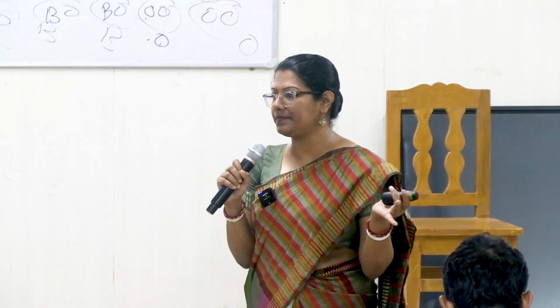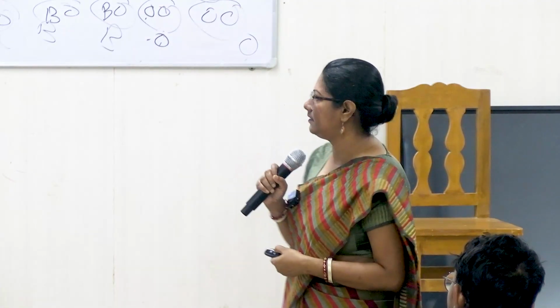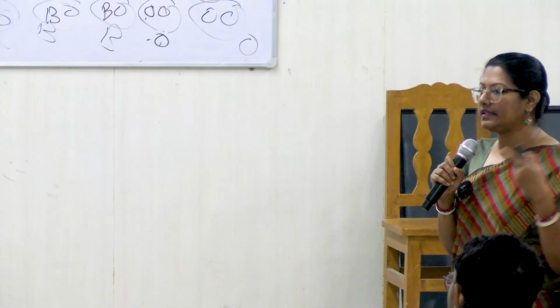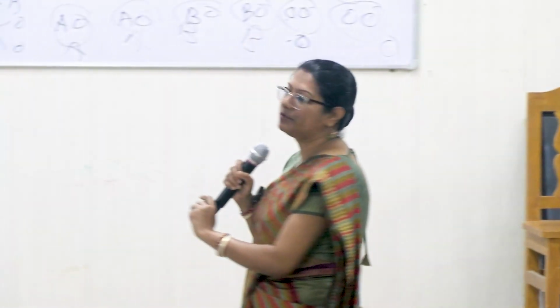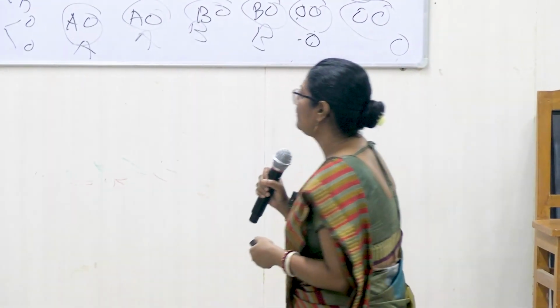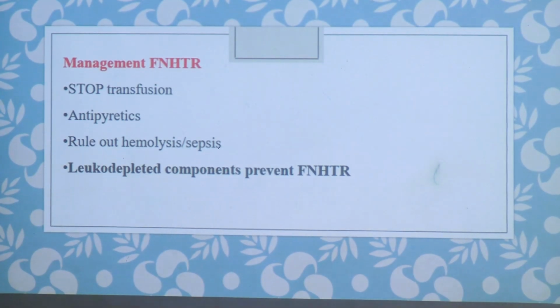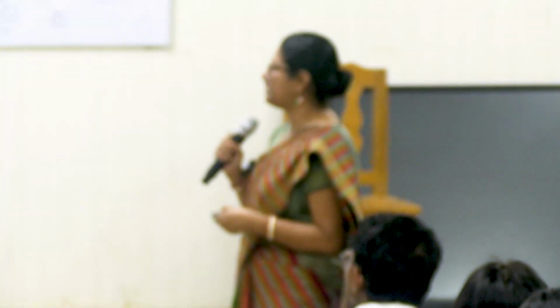So if you can remove WBCs as much as possible, we are reducing the chance of the most common transfusion reaction. So in the name itself febrile is there, so the recipient will present with fever. And how does it differentiate from acute hemolytic transfusion reaction? There is no hemolysis. It is only pure fever but without any hemolysis. Stop the transfusion for fever, you give antipyretics, and leukodepleted components, by the leukoreduction filters, will help to prevent this complication.